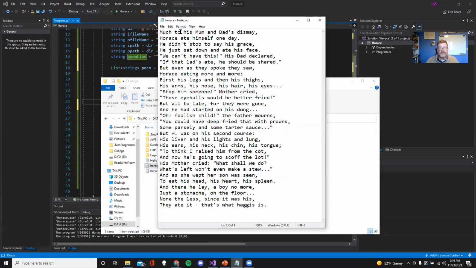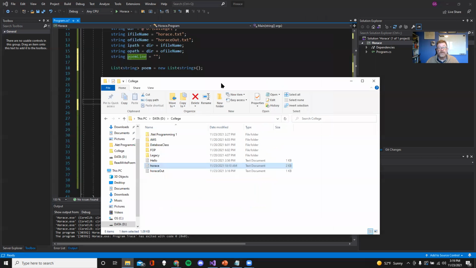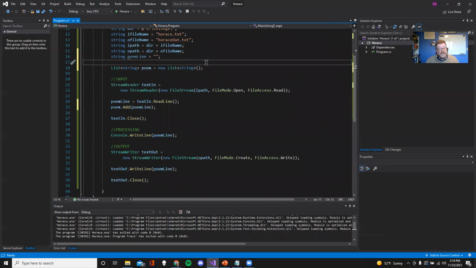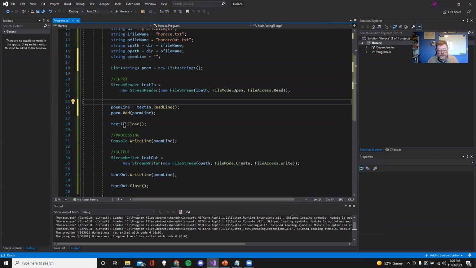So the first read is going to get this line, then the next read will get this line, and at some point it's going to come down here and there won't be anything left. The book has a really neat way to get to the end of the file, using something called peek. I had it Googled up on the side so that I could show you, but I lost that, so that's fine. But what we're going to do is go into a loop, and this is how it's going to sound. It's going to go while, oh, wait a minute. I know what's happening here. Excuse me.